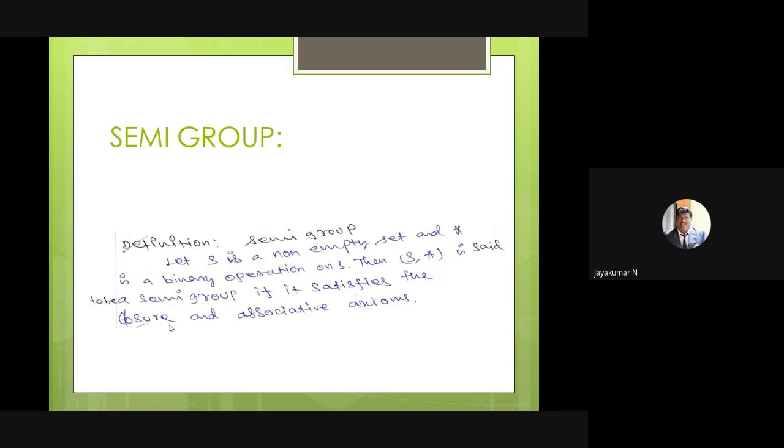Did you understand? If the first condition is correct, proceed to the second condition. If the first condition fails, no need to check the second. If the first two are satisfied, go for the third. If the first is satisfied and the second fails, no need to check the third. Similarly, if the first three are satisfied, go for the fourth one, that is the inverse axiom. If the third fails, no need to check the fourth. Clear? So a semigroup means the first two conditions are satisfied, that is closure and associative axioms. Then only we can say that it's a semigroup.